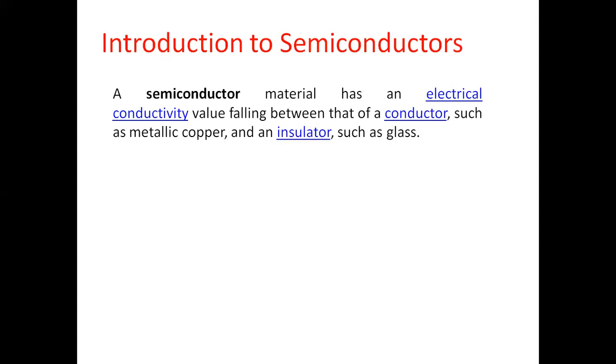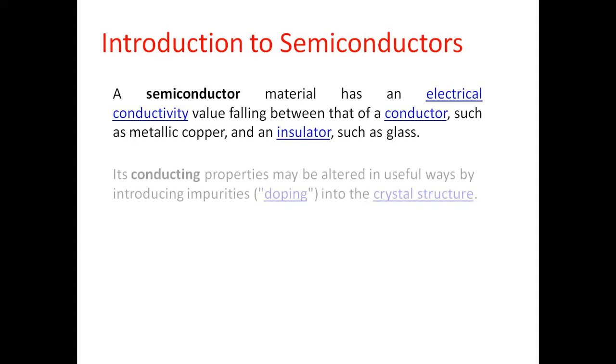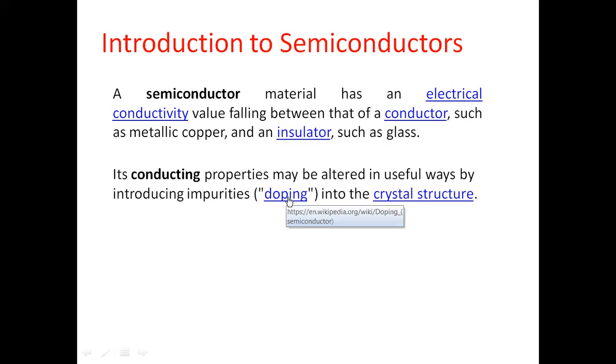Okay, so how can I do that? Let's see. Now its conducting properties may be altered in useful ways by introducing impurities. We call them impurities. Introducing impurities into materials is also called doping. Everybody understand this? Doping is the word that they use in electronics.